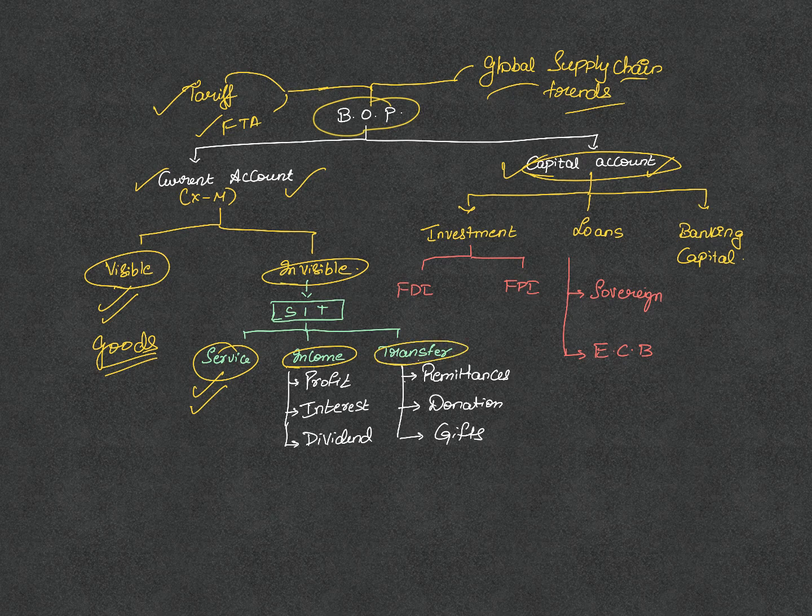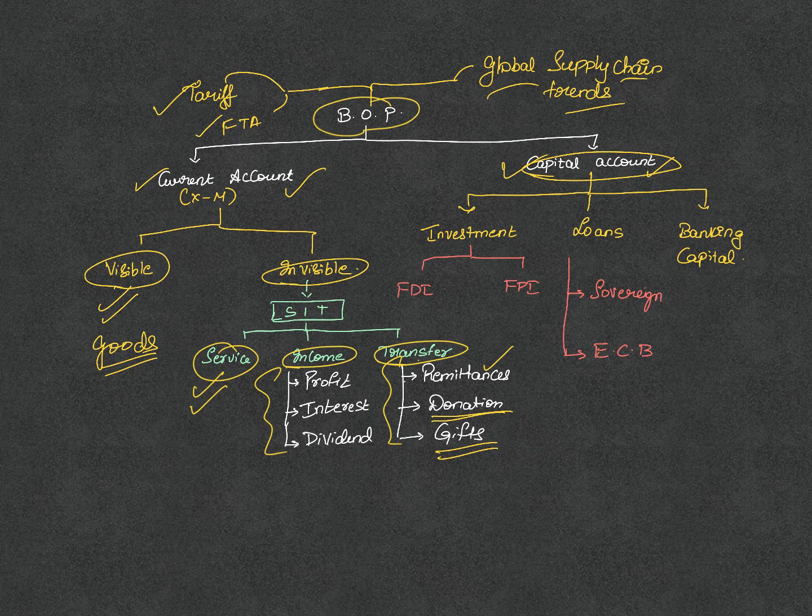UPSC has a tendency to ask the components of the income and transfers. You can look at this. Income means the profit, interest and dividend that we get from any investments, that will be recorded here. And transfers will be remittances, that is the money sent by people living outside the country to their homeland. And it can also include donations that a country would get, gifts that would be gifted to the people from outside India. All this will be recorded in the current account.